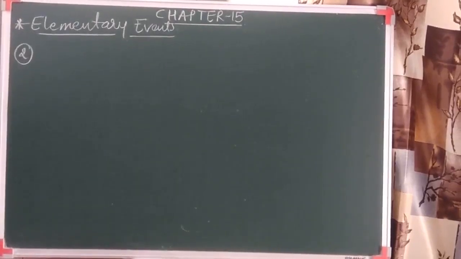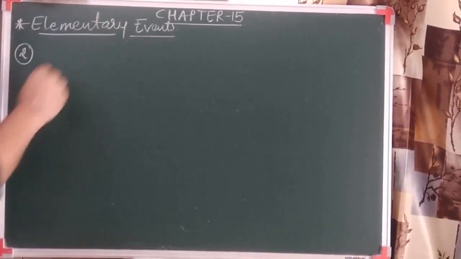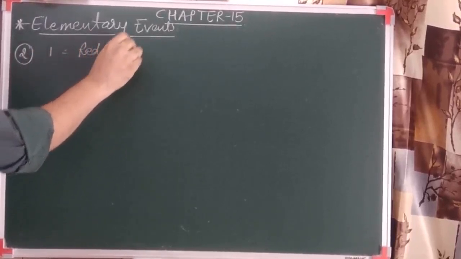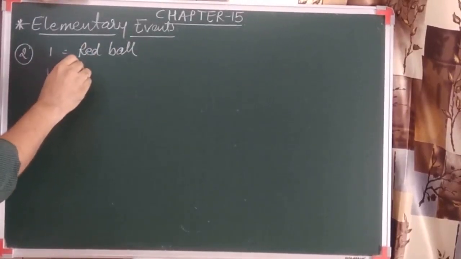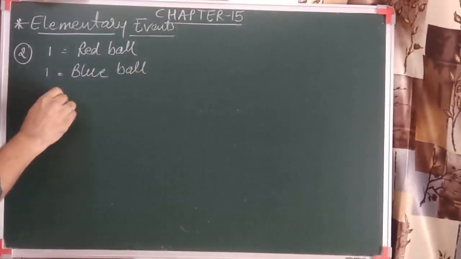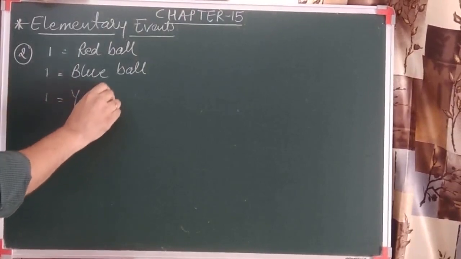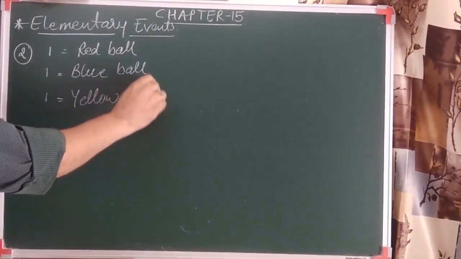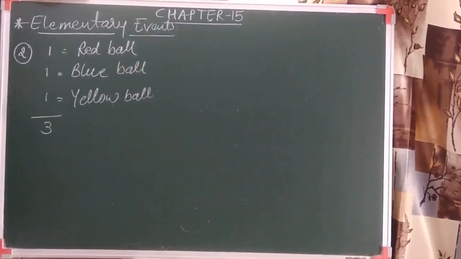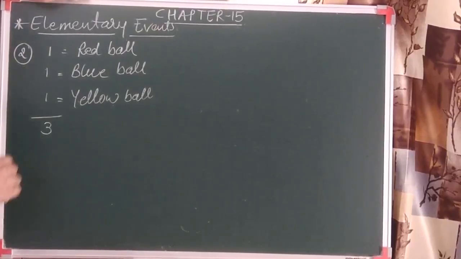In this question they have given a bag that contains a red ball, a blue ball and a yellow ball. So one red ball is there, one blue ball is there and one yellow ball is there. There are 3 balls, so in total 3 balls are there, all the balls being of the same size. One person has to take out a ball from the bag without looking into it. So we have to find the probability.